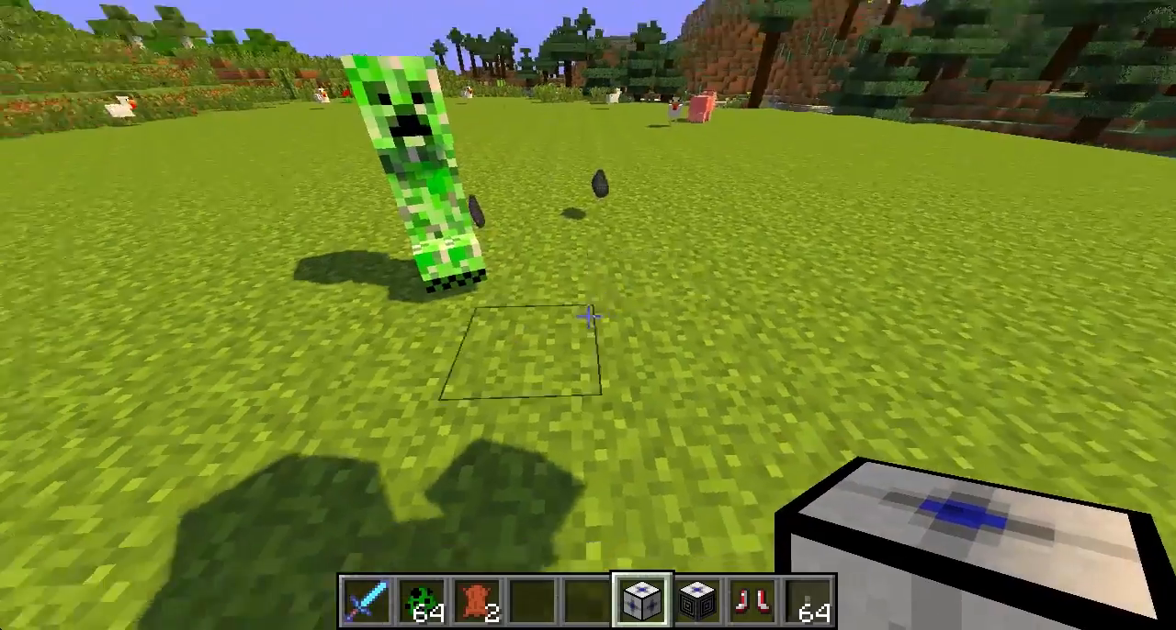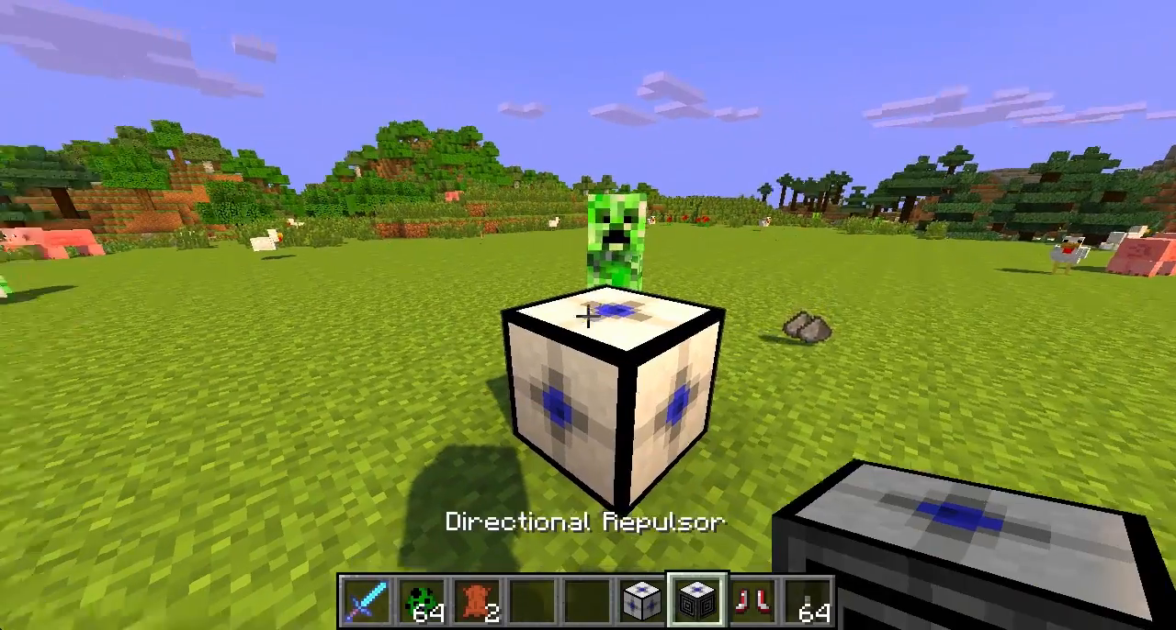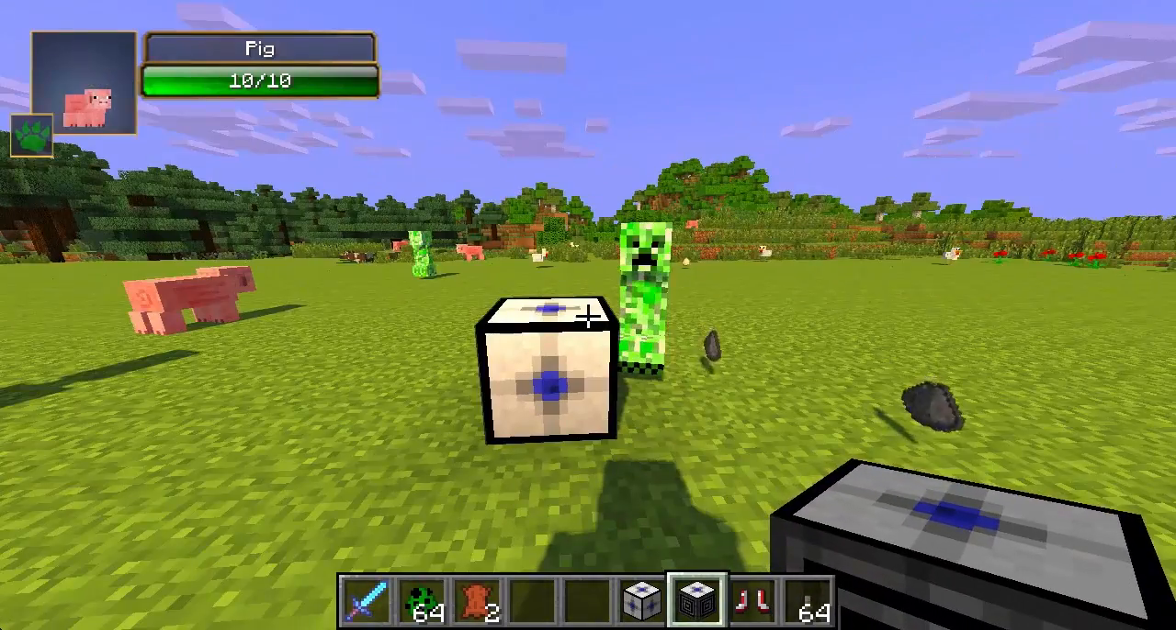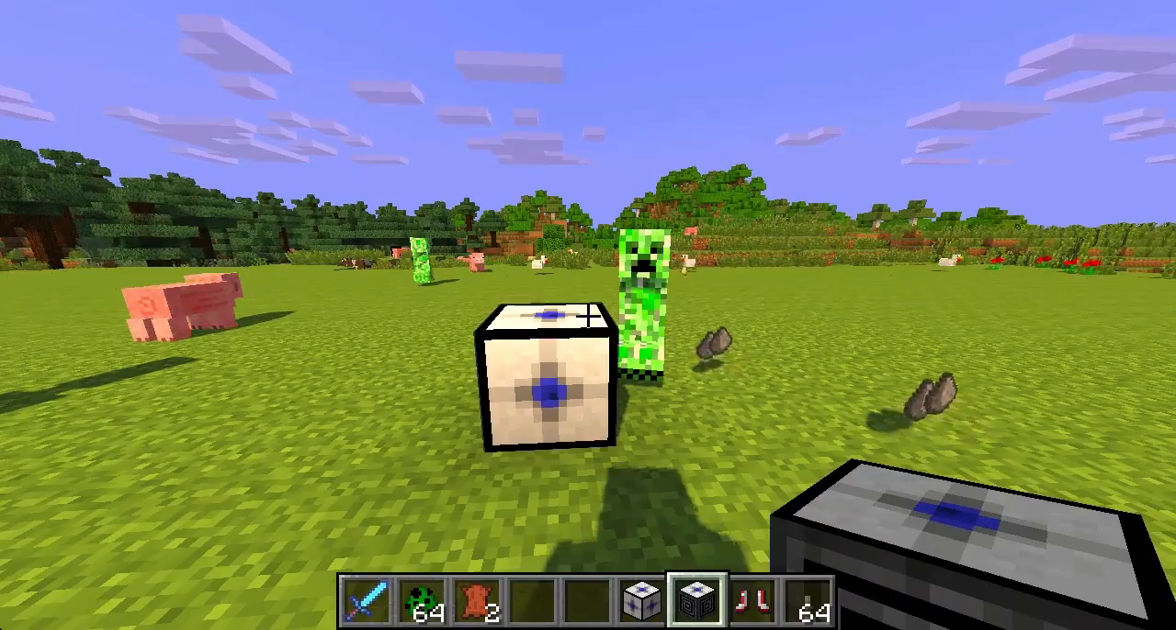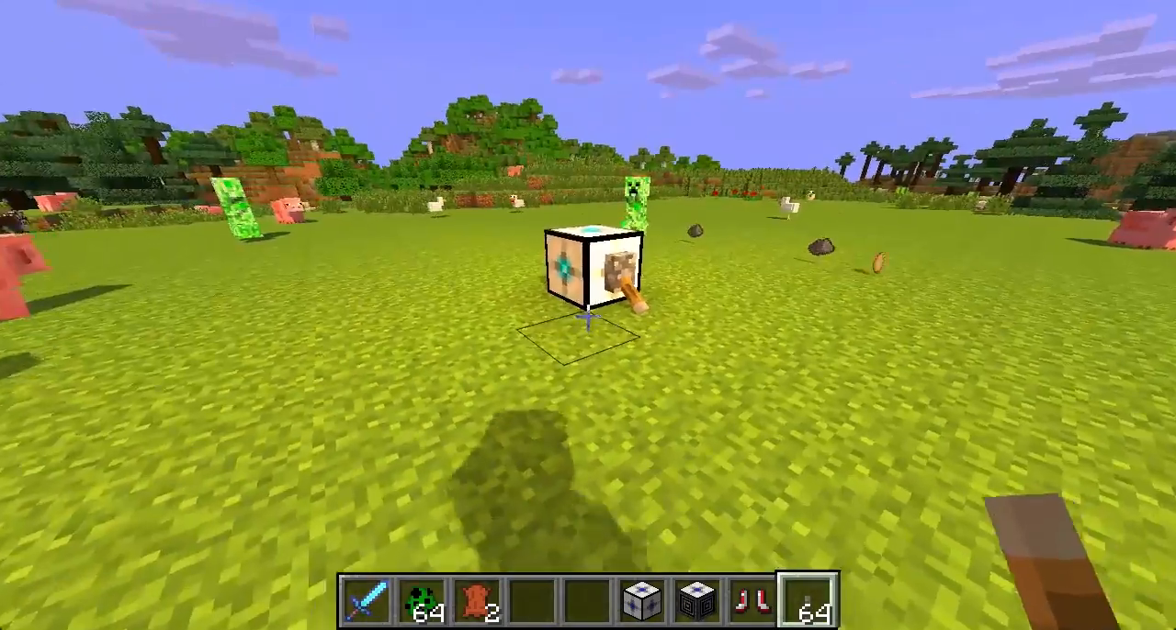And the last block in the Gravity Science mod is this, the Repulsor Block. So basically the Repulsor Block acts the opposite of the Attractor Block. Instead of attracting mobs to it, it actually pushes them away. So let's power it right now. Oh my god, look at that.